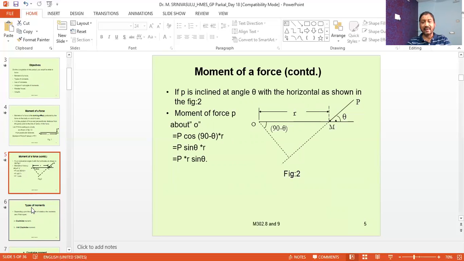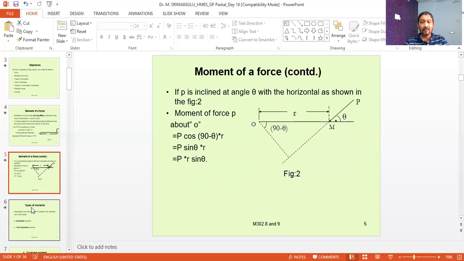When P makes an angle theta, the angle at the other side of M is also equal to theta. Now this is 90 degrees. So the angle at point O is equal to 90 minus theta.